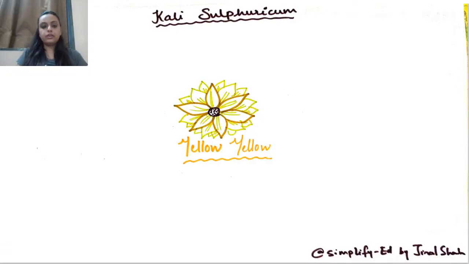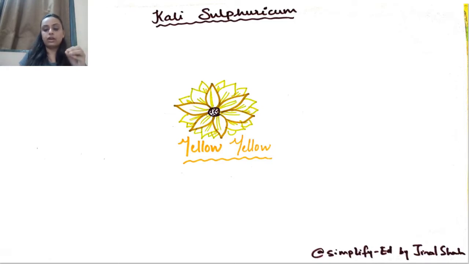Now, one thing you need to remember about biochemic drugs is that all biochemic drugs usually have a color. So the color here is yellow. So everywhere we try to mention and characterize Kali Sulf, we have to add on the color yellow to it. Alright, so we do this in all of the biochemic drugs. Let's see where all we can apply the color yellow.